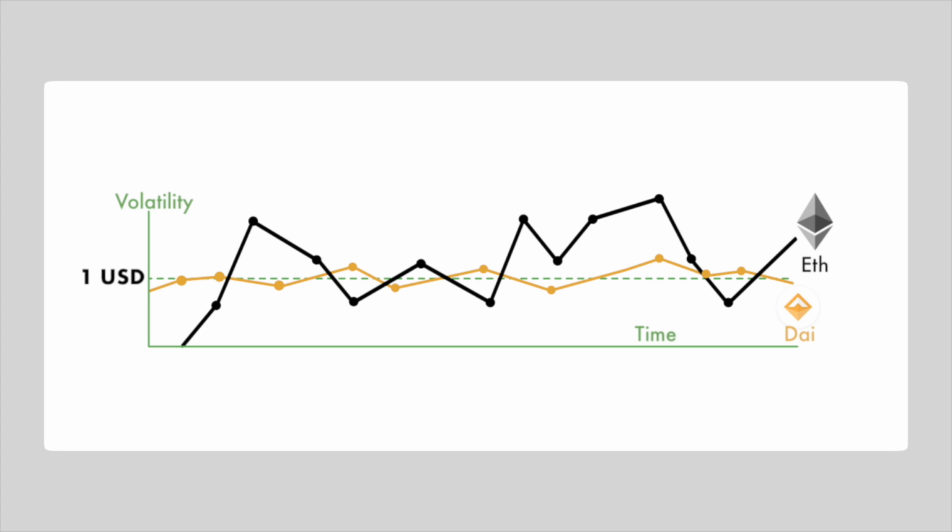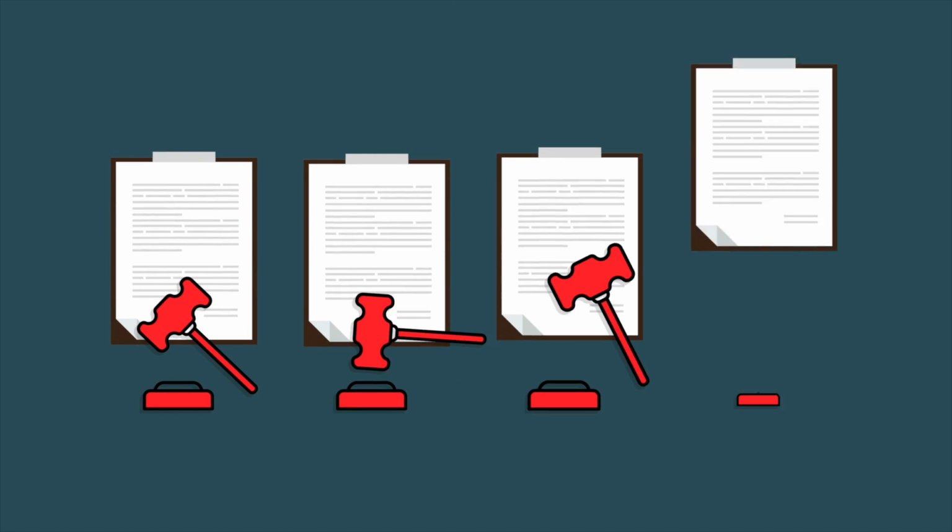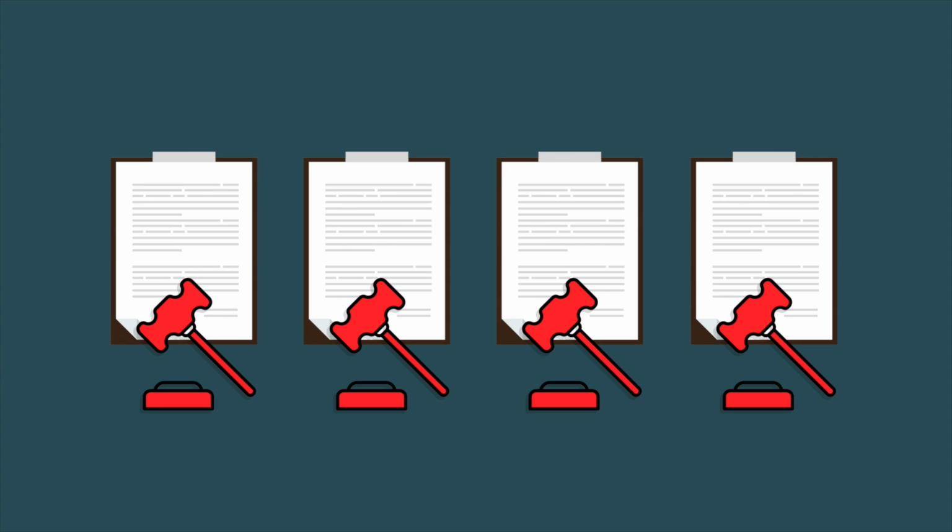Now, since these debt positions are based on Ethereum, which is volatile, there has to be some sort of protections for the system and stability of Dai to $1. If Ethereum goes up, there isn't much to address as the system becomes more collateralized, and Dai in turn becomes stronger. But if Ethereum goes down, there could be problems, especially if the value of Ethereum held is worth less than the Dai it's supposed to be backing. Maker combats this by liquidating CDPs and auctioning off the Ether before the value of the Ether is less than the amount of the Dai backing it. This means the borrowers need to keep an eye on their CDPs.